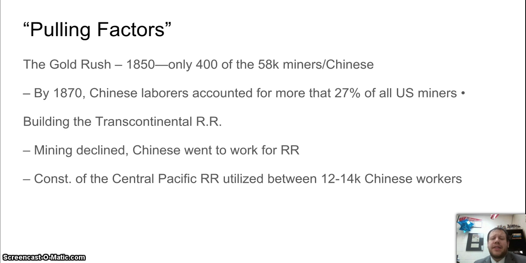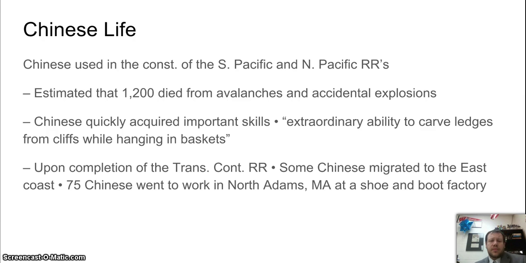As the gold all got mined out, mining declined, and a lot of Chinese went to work for the railroad. Actually, the crew that built the Transcontinental Railroad, going from California out to meet the eastern branch, was mostly made up of Chinese workers. About 15,000 Chinese built that railroad we're talking about. So it's a huge deal in terms of who's out there. And so looking at the railroads, think about the Chinese life and the Chinese workers, what happened to them.